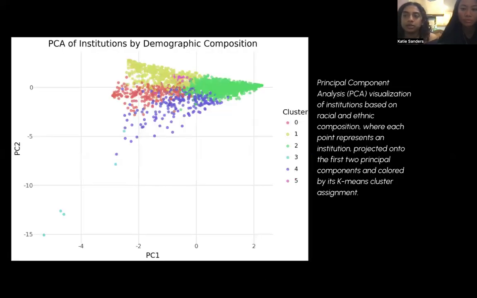Next, to visualize clustering results in two dimensions, we used principal component analysis, or PCA, to reduce the seven demographic features to two principal components. Institutions were plotted in this reduced space and color-coded by cluster assignment, enabling a clear view of the distinct groupings formed by the model. The PCA scatterplot, which projects institutions onto the first two principal components, revealed well-defined separation between clusters. This confirms that the demographic differences captured by the clustering algorithm translate into distinct underlying structures in the data. The visual separation observed in the PCA plot adds robustness to the clustering results, as well as indicating that institutions within the same cluster share similar demographic profiles.